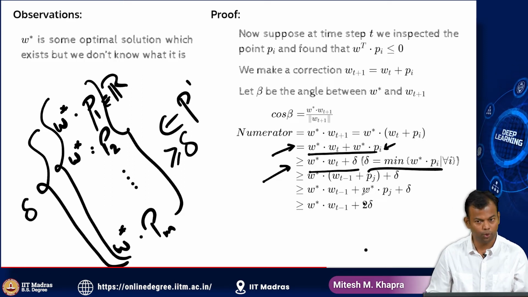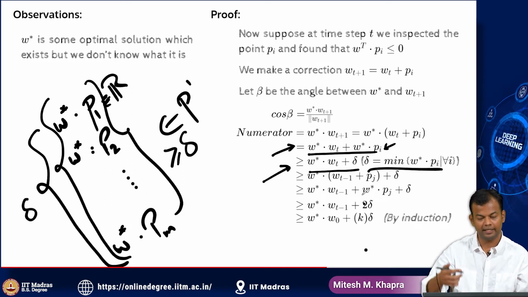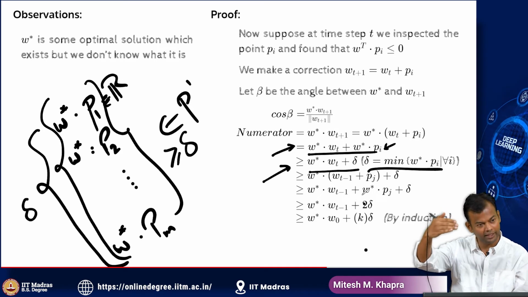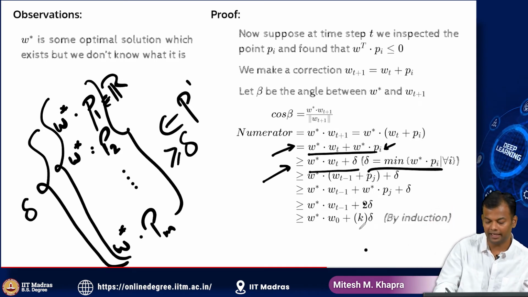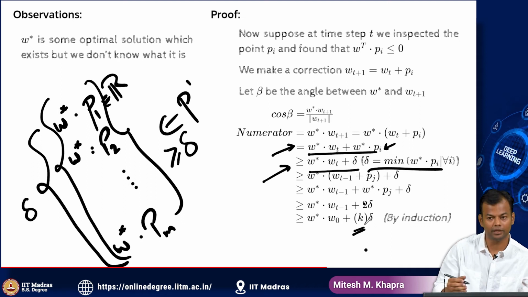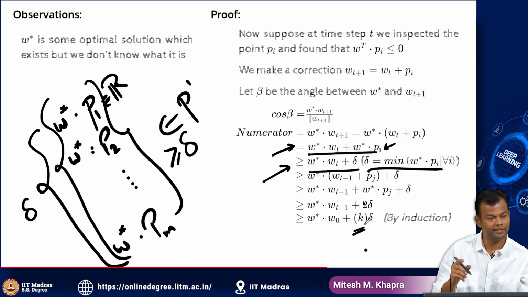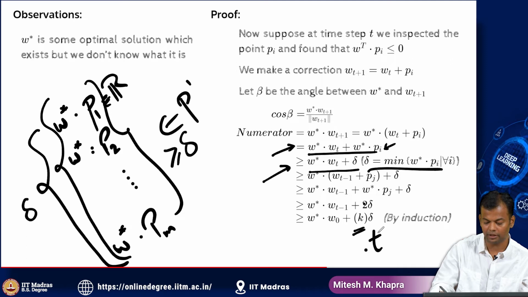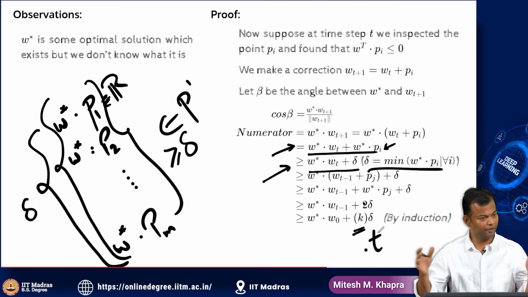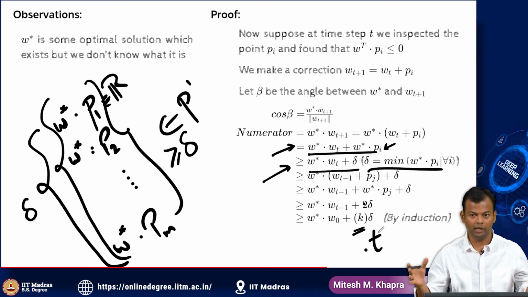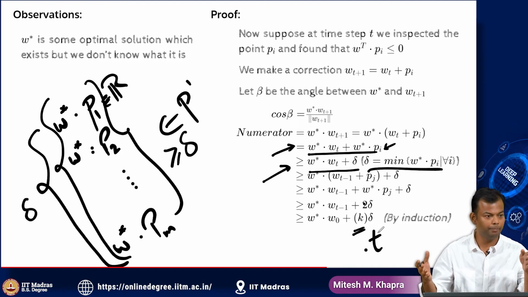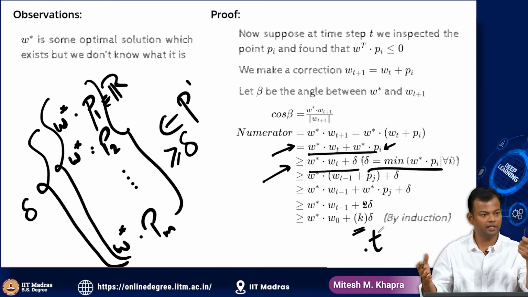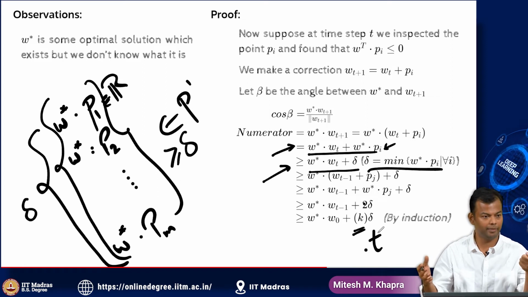And I can keep going like this, from T, I'll have T, T minus 1, T minus 2, till I reach W naught, and I'll have some multiplier K here. So now the question is, why is this multiplier K and why is it not T? T is the number of steps I have taken, but at every step, remember, I may not have made a correction, because for some Pi that I would have picked, the right condition would have been satisfied and I wouldn't have made a correction.